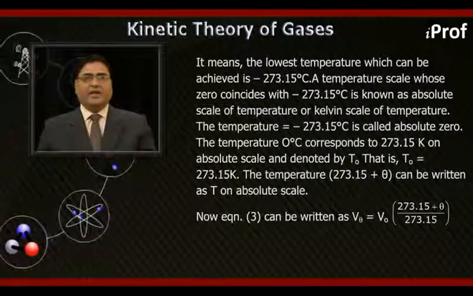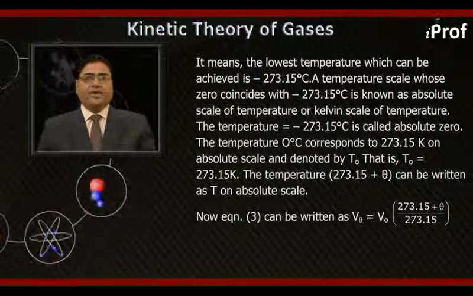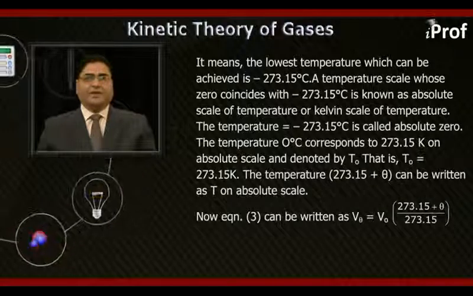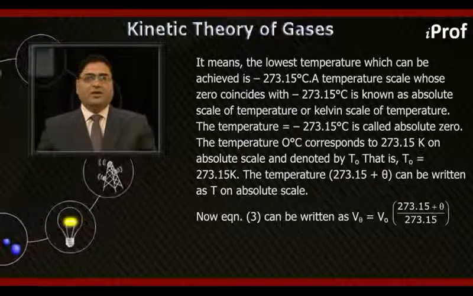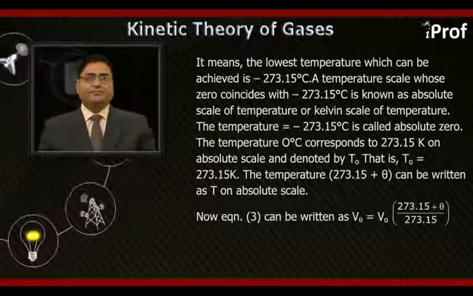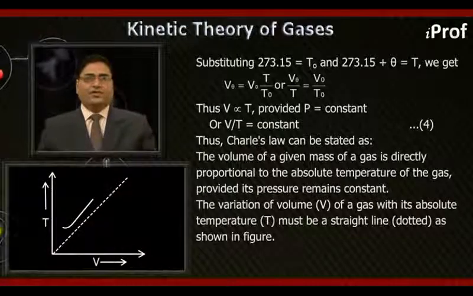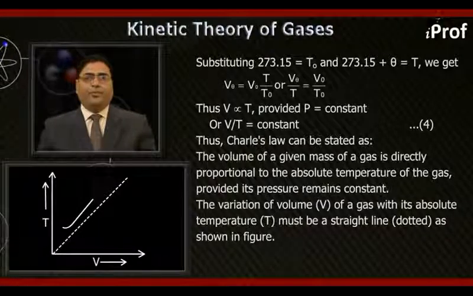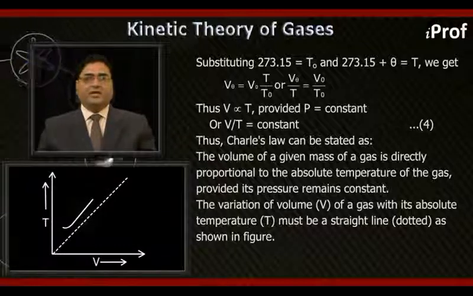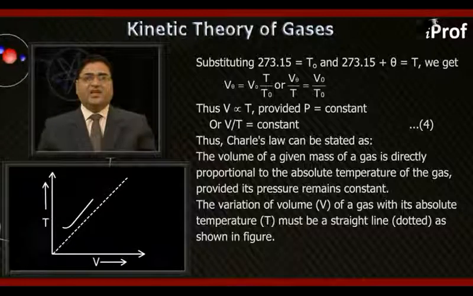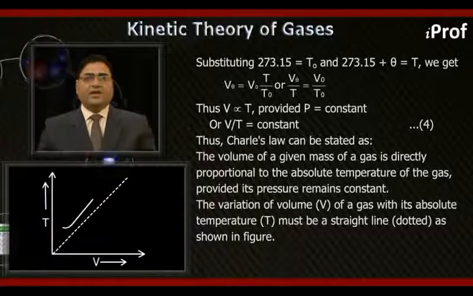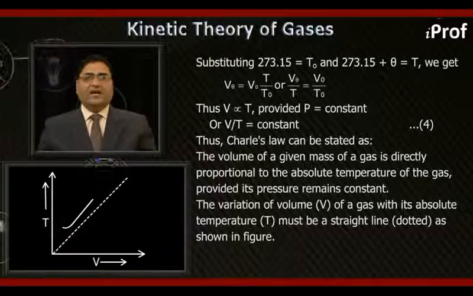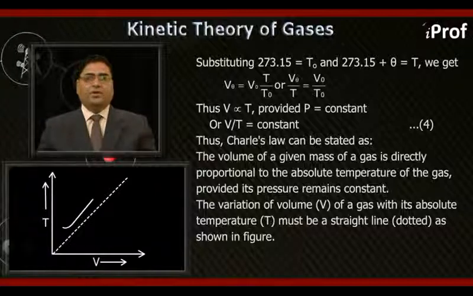Equation 3 can be written as Vθ equal to V0 multiplied by (273.15 + θ) divided by 273.15. Substituting 273.15 equal to T0 and 273.15 + θ equal to capital T, we get Vθ equal to V0 T upon T0, or Vθ upon T equal to V0 upon T0.